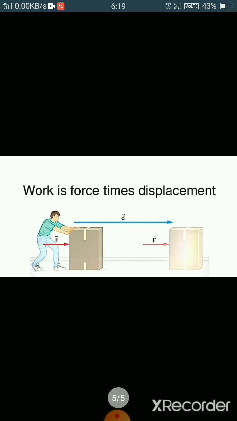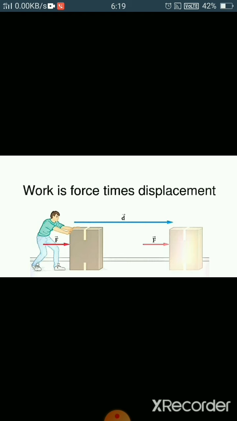Here you can see that a person is pushing a block by applying force, right? And the block is displaced from its position by a distance. Displacement is d. So here the work will be W equals F into d, where F is force and d is the displacement, right?